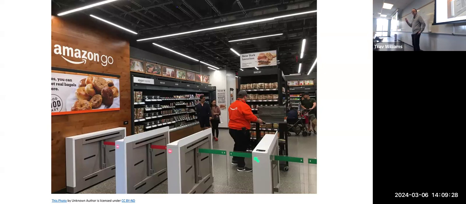I don't really know how this technology works, but it's up in the ceiling and it watches you. And it watches what you took. And if you scan in your friend, it watches what they took too. And then when you leave, it automatically charges your account. So there's no cash register, there's no self-checkout, you just walk out. Kind of interesting.